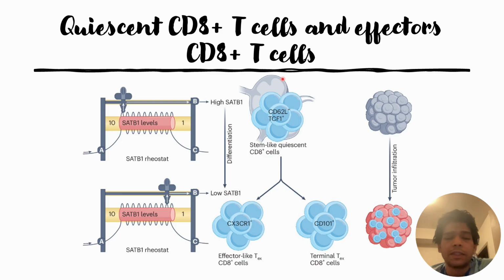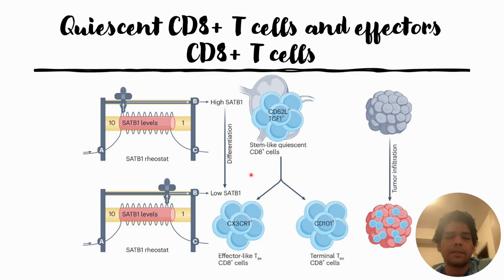Once they differentiate into effector cells, the cell surface marker changes to CX3CR1 positive. In that case, they are the effector T cells, or effector-like CD8+ T cells, and they can act against the tumors, with better anti-tumor efficacy. And in these conditions, the amount of SATB1 is reduced.